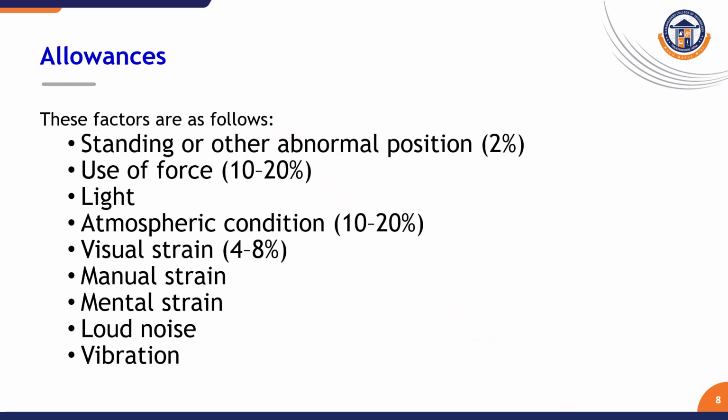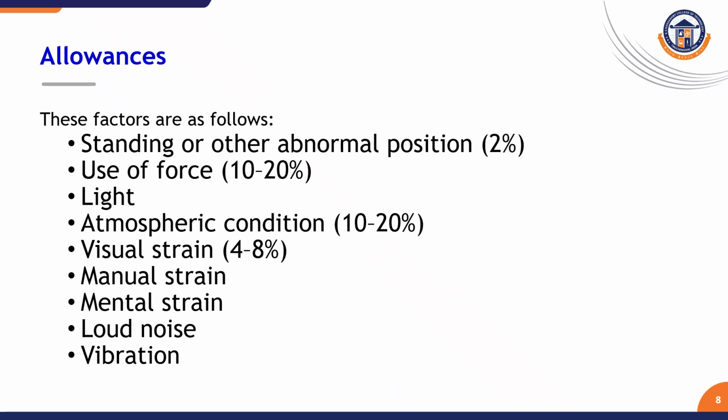Then the factors allowance. The standards given for allowance are: standing or abnormal position, 2%; use of force, 10 or 20%, meaning physical effort to push a material or carry something; light and atmospheric condition, 10 to 20%; visual strain, where there is not enough lighting, 4 to 8%; then manual strain, mental strain, loud noise, vibration.